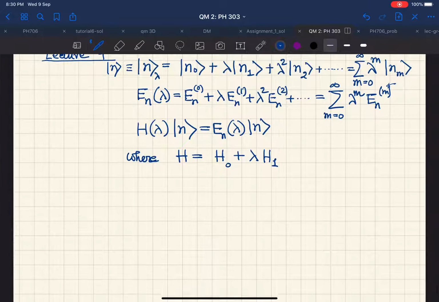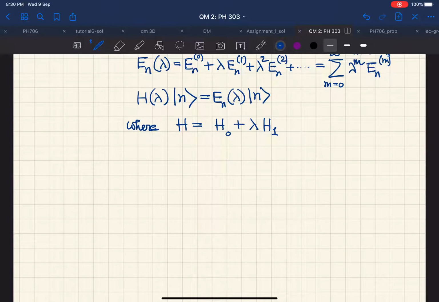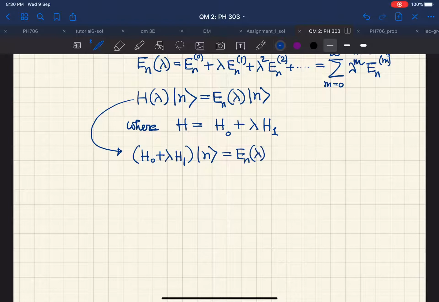Now let us write down the equation by substituting the series and try to generalize to kth order in perturbation. So what should we do? We should take this equation and write this as H0 plus lambda H1 acting on ket n is equal to En lambda acting on ket n, and we can write everything on one side of this equation.